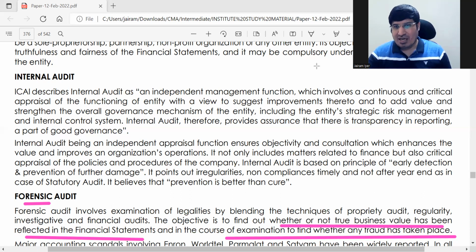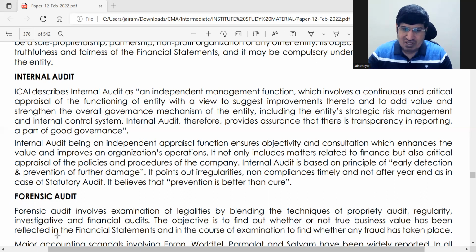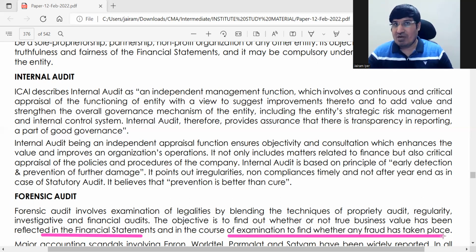तो यहाँ पे इनका मेन ऑब्जेक्टिव है, first see whether true value is reflected in the financial statements. ठीक है, and find out whether there is any fraud. ठीक है, नॉर्मल ऑडिट पे देखिए फ्रॉड को हम मान के नहीं चलते. ठीक है, so in forensic audit you do this forensic audit because you already suspect something wrong.